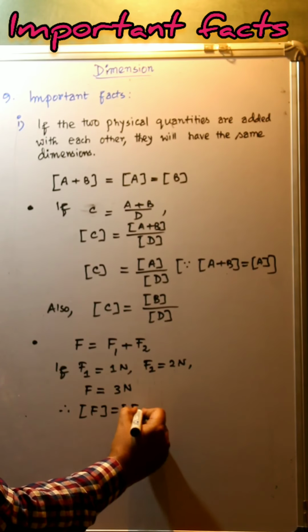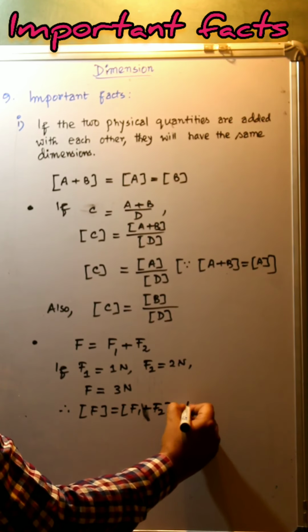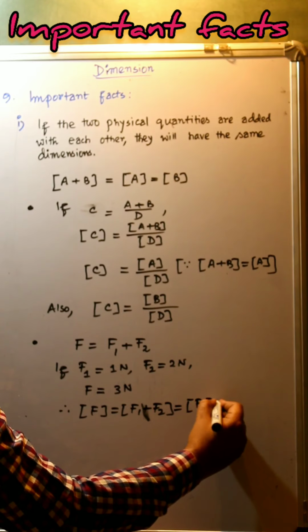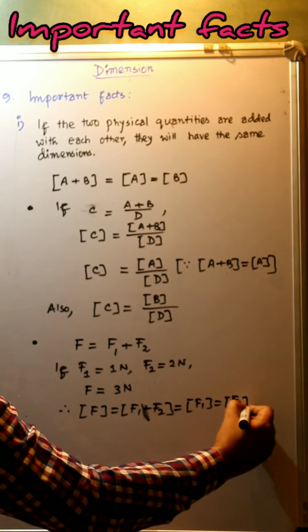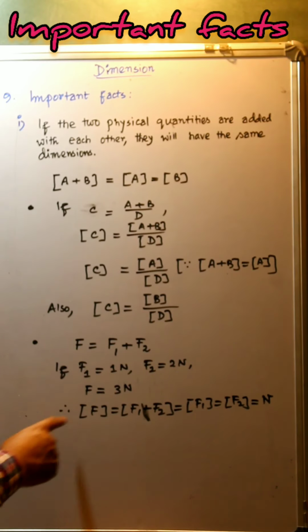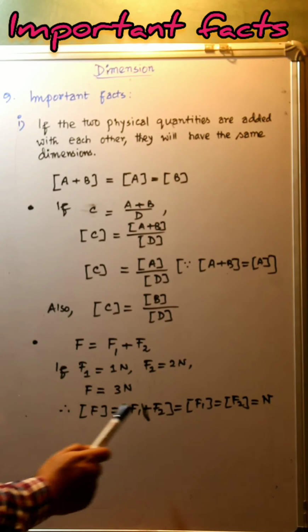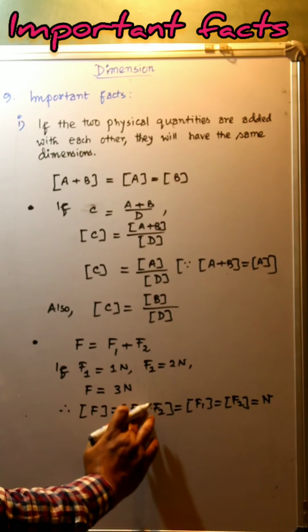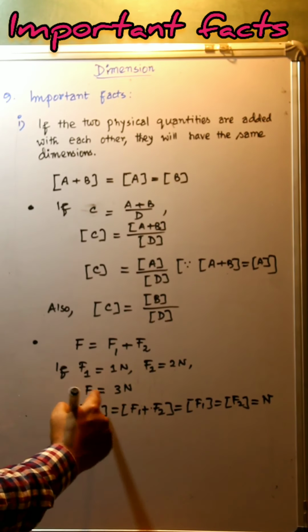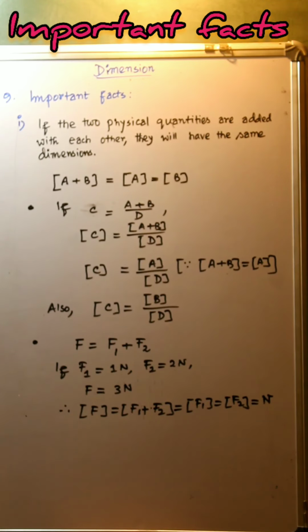The dimension of F will be equal to the dimension of F1 plus F2, which will be equal to the dimension of F1, which will be equal to the dimension of F2, which will be equal to Newton. That means the third bracket F means we are considering dimension or unit. So what is the dimension of F1 plus F2? F1 plus F2 we know is 3 Newton, so it will be equivalent to Newton. So if two physical quantities are added with each other, they will have the same dimensions.